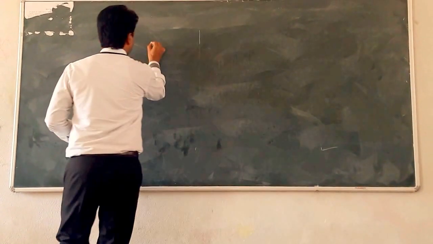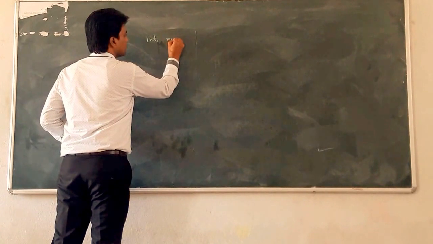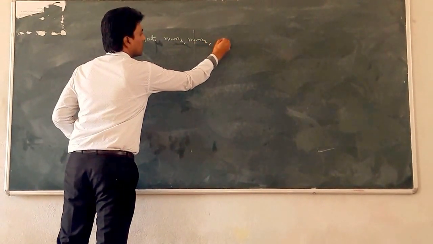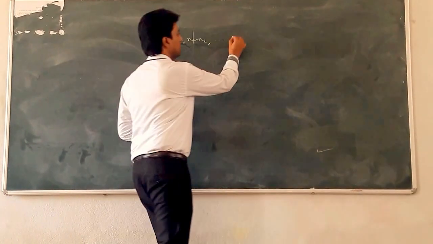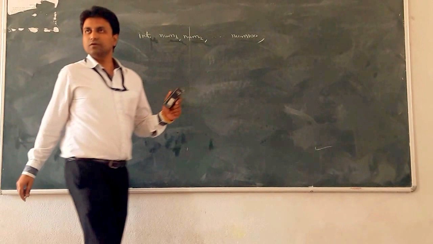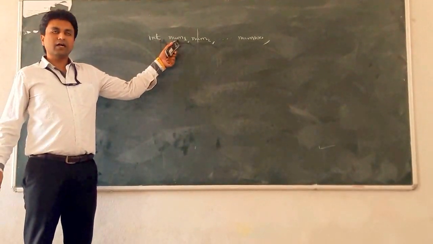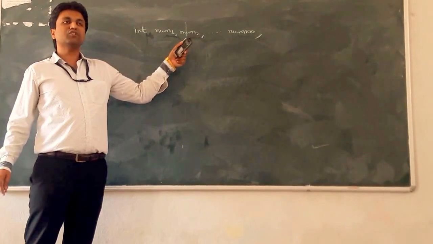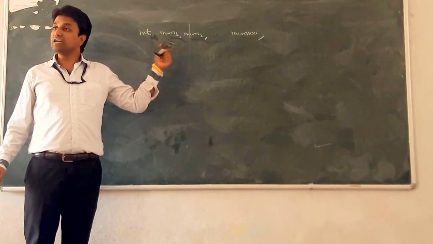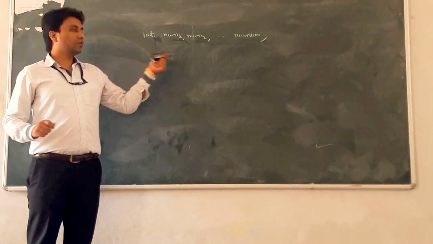For example, integer num1, integer num2, dot dot dot till num100. For taking 100 different numbers and storing them into a particular type of variable, you have to declare 100 different variables, and write the code.